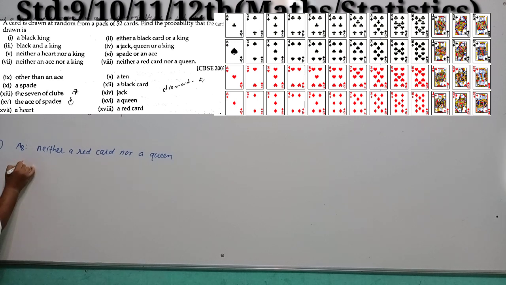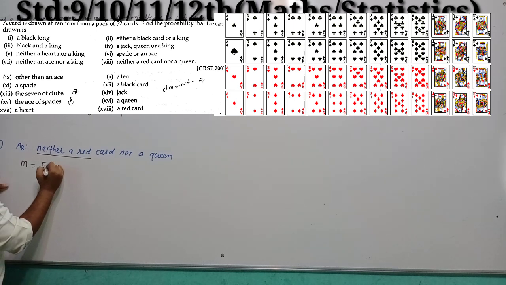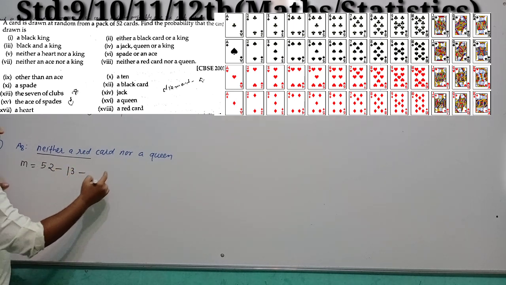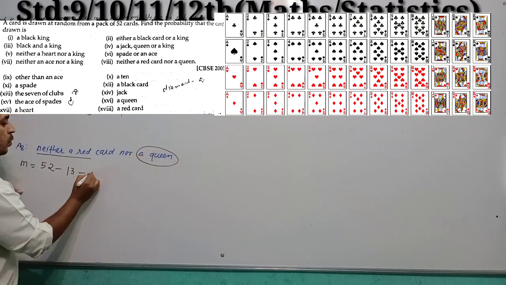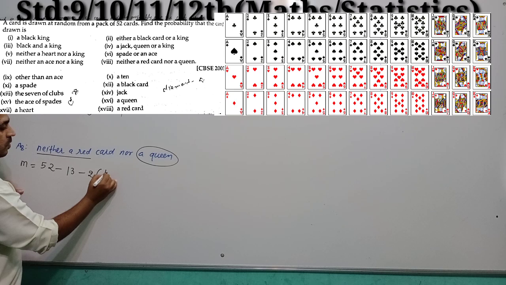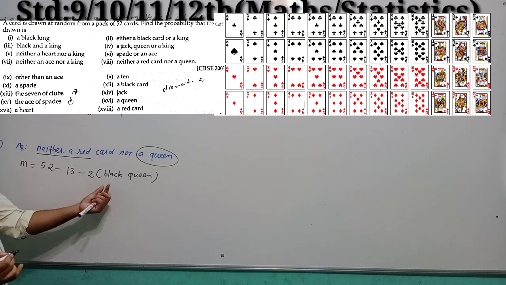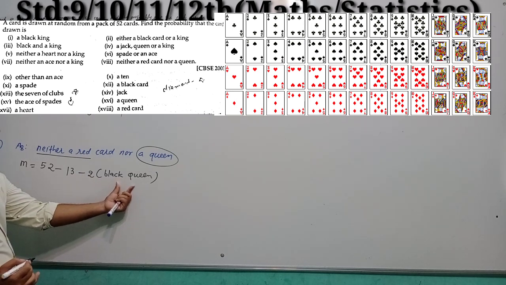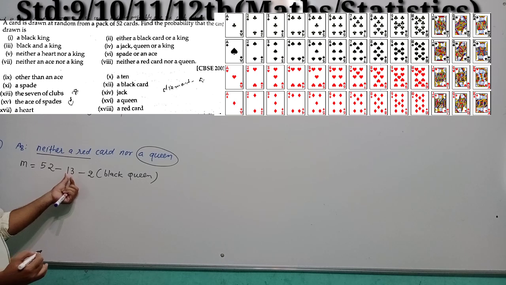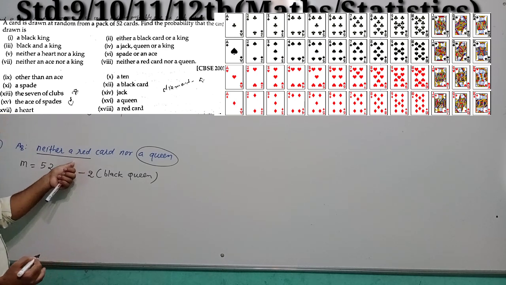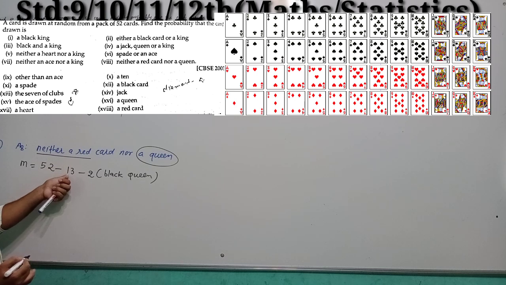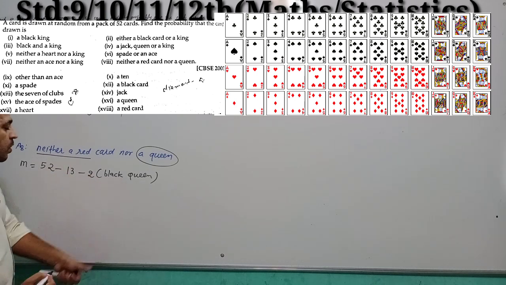Okay students, M, your favorable events. There are 52 cards, neither a red card. You will have to remove all the red cards. So red cards are 26, minus the queens, 2 cards remaining which are black. So black queens, because 4 queens are there, 2 queens are black in color and 2 queens are red in color. So these 2 queens of red color are included in the red cards and the remaining 2 black queens are over here.